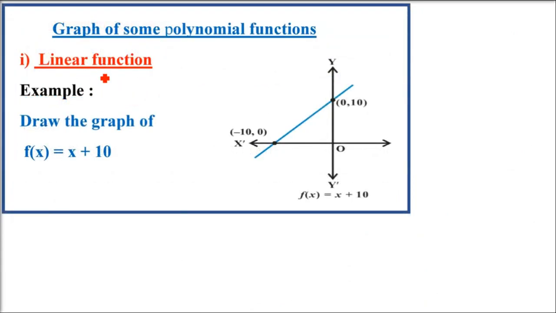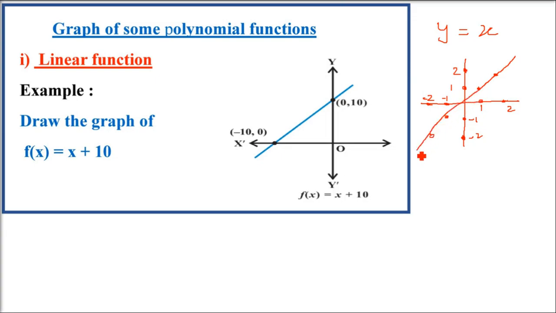Linear function. The first polynomial function is the linear function. So this is the same form as the identity function. Y equals x was what? Whatever you put in x, you get y as the same value. So 1 will give you 1, 2 will give you 2, negative 1 will give you negative 1, negative 2 will give you negative 2. So if you plot this, you will get a line which is 45 degrees to the x-axis and passing through the origin. This was the identity function.